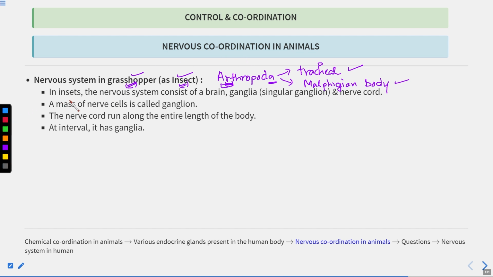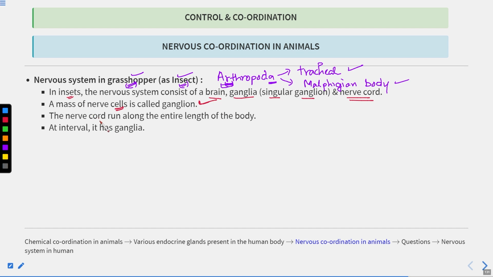Now, in insects, the nervous system consists of the brain, ganglia, (singular is ganglion) and the nerve cord. All right, so there is a nerve cord here, and on this nerve cord, ganglia are present. Now, what is a ganglion first? Let's understand. It is a mass of nerve cells. So nerve cells cluster together and they form the ganglia.